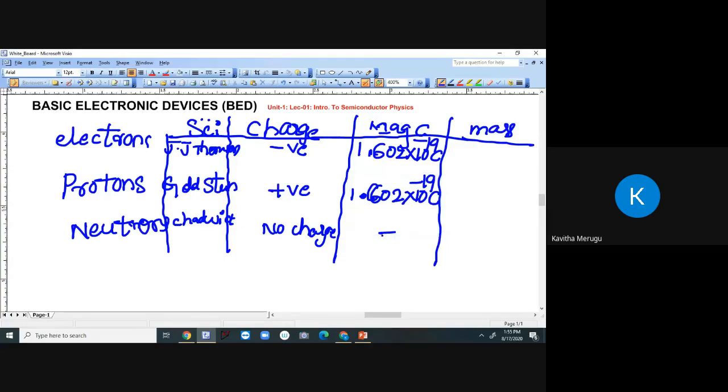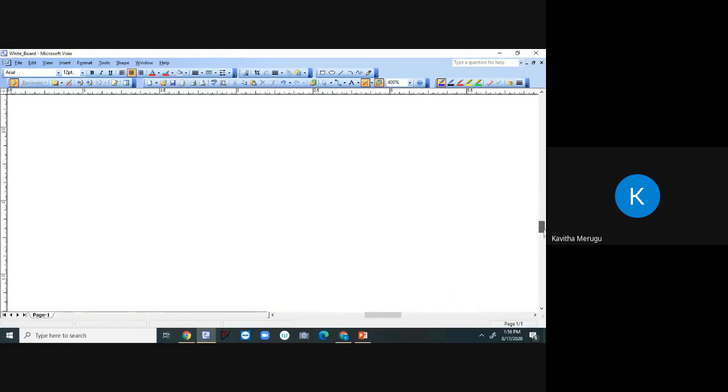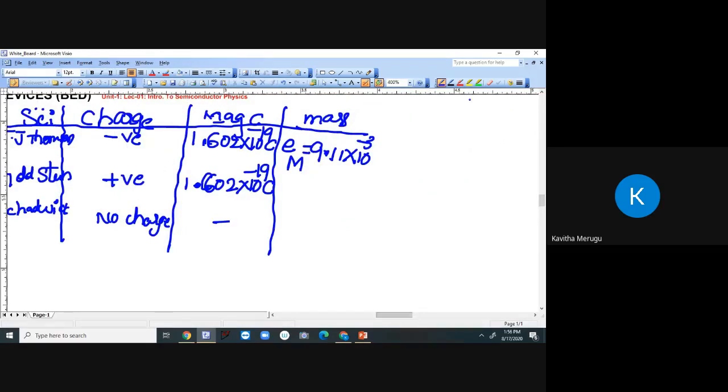Now, another important factor in this topic is the mass of the electron, the mass of the proton and the neutron. What is the mass of an electron? Generally, the mass of an electron is denoted by M suffix e. M denotes mass, e for electron. The mass of an electron is equal to 9.11 into 10 power minus 31 kg. Okay.